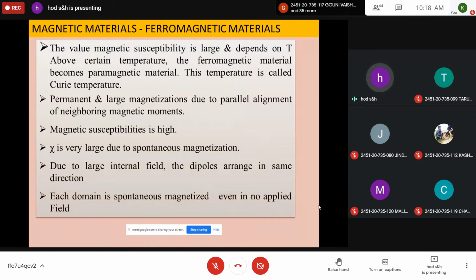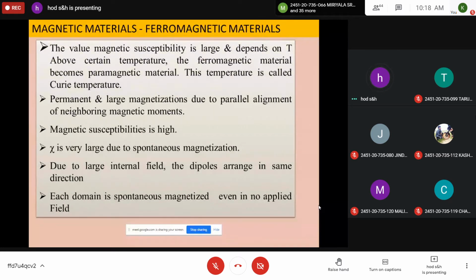And the value of magnetic susceptibility is large for these materials and depends on temperature. So whenever you apply a certain magnetic field to a ferromagnetic material, it readily accepts all magnetic lines of force and susceptibility is very high, much greater than 1. And it depends on temperature. So the critical temperature at which a ferromagnet becomes a paramagnet is called the Curie temperature.